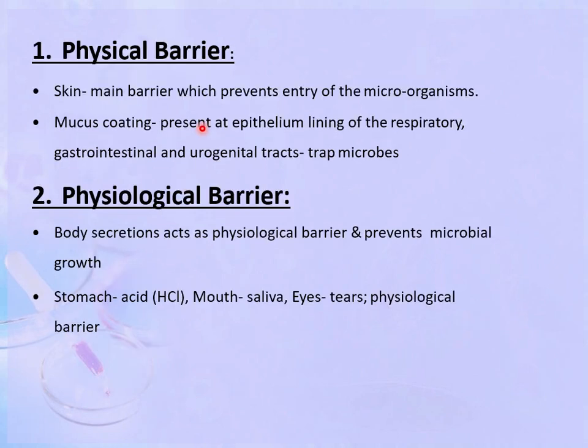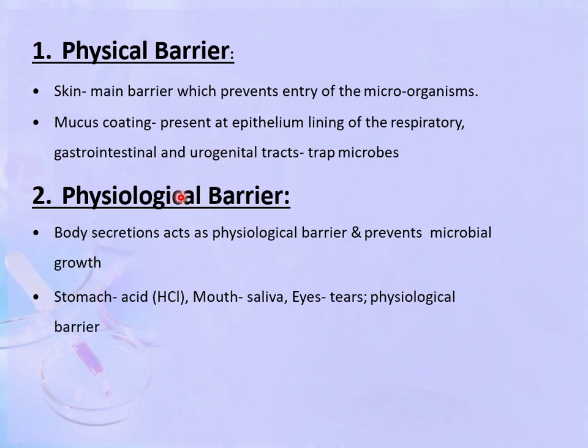First, the physical barrier. Skin on our body is the main barrier which prevents the entry of microorganisms in our body. The mucus coating of the epithelial lining of the respiratory, gastrointestinal and urogenital tract also helps in trapping the microbes from entering into our body.